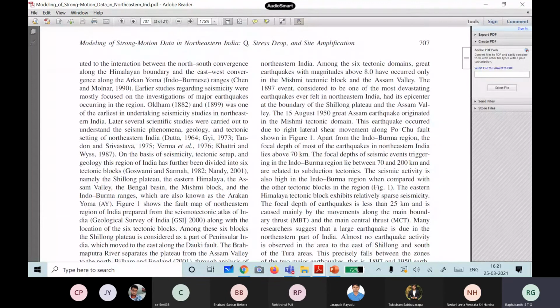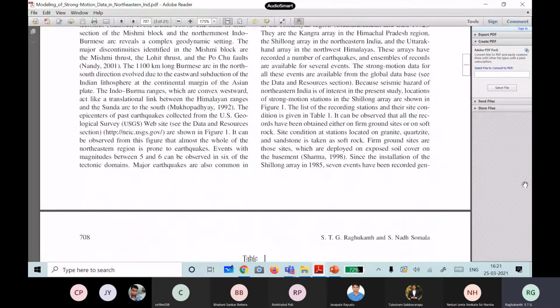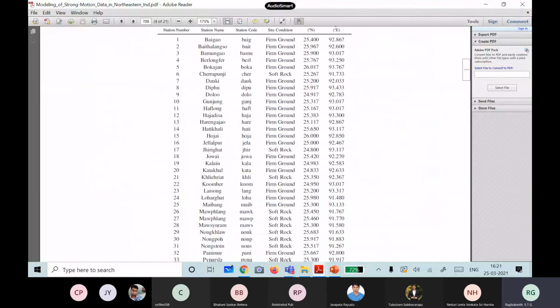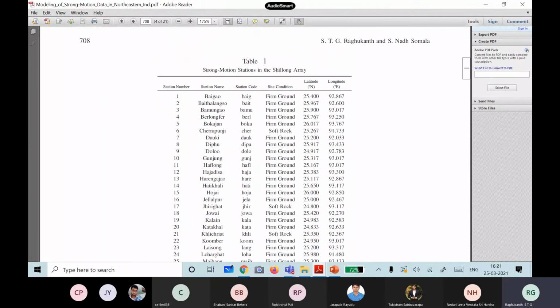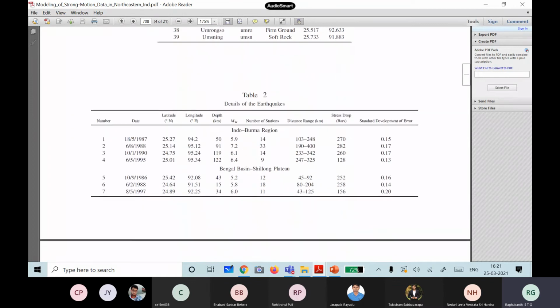Now we have to calibrate the seismological model. I told you, in the seismological model, what are the unknowns? Magnitude, distance, stress drop, then you have to find out the kappa factor of the site, quality factor, radiation damping, and all other things have to be estimated. So these are the sites in northeast India which the old COSMOS website was maintaining. IIT Roorkee, these are the stations here. Cherrapunji is there, Haflong, many nice places.